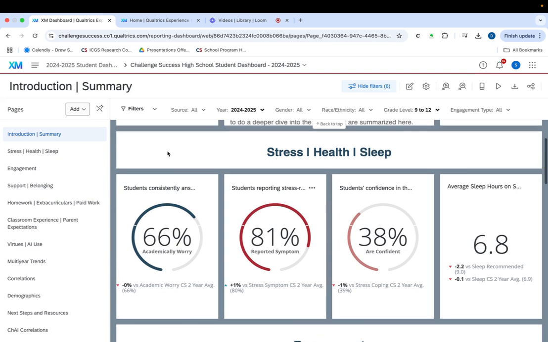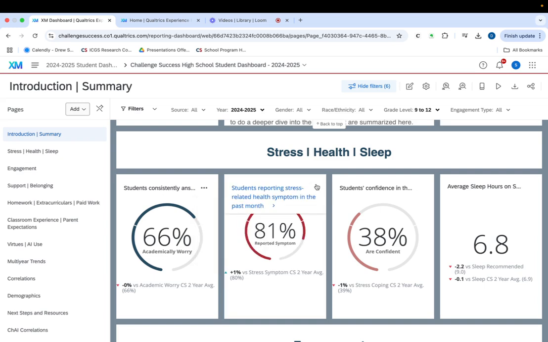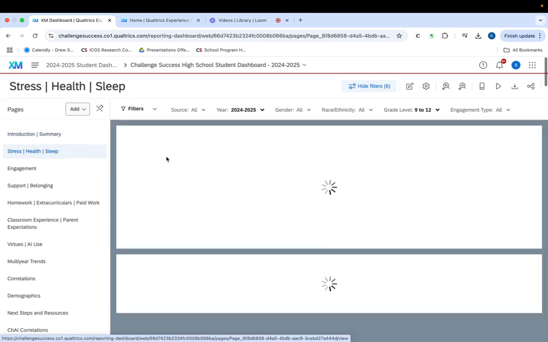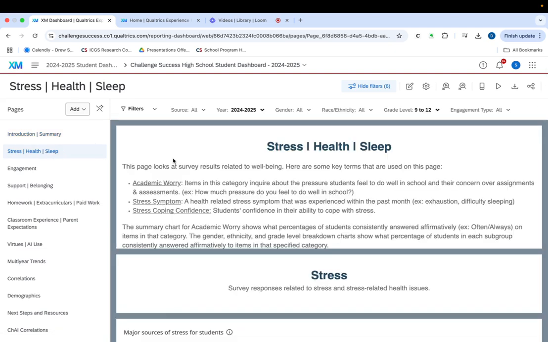So the introduction page gives you the high-level overview, but from there, you'll probably want to drill in and look at more of the details. So here I am looking at stress, health, and sleep, and I'm seeing some data around students' academic worry, their reported health symptoms, confidence and coping, and so on. But if I click on the stress, health, and sleep page, you'll notice that I will drill in on a more particular page.